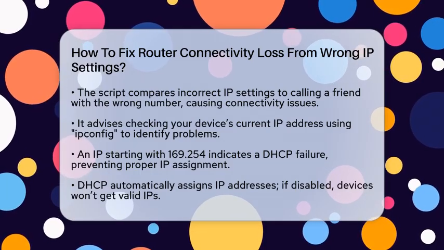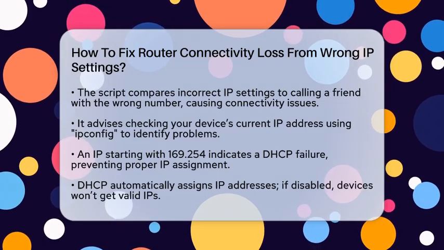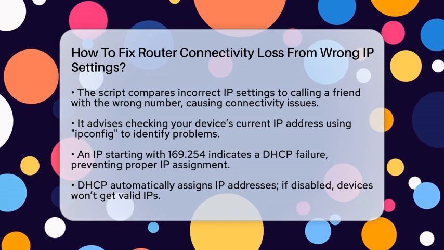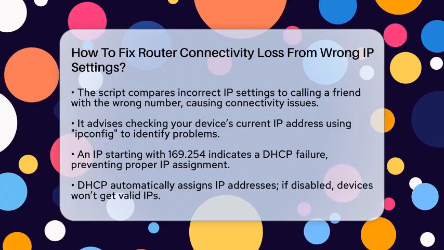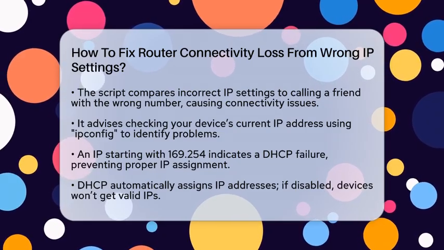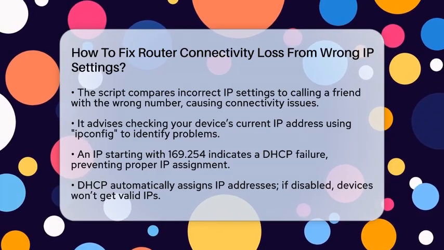First, check your device's current IP address. On a computer, open the command prompt and type ipconfig. Look for the IPv4 address and the default gateway. If your IP starts with 169.254, it means your device couldn't get a valid IP from the router. This usually points to a DHCP problem.